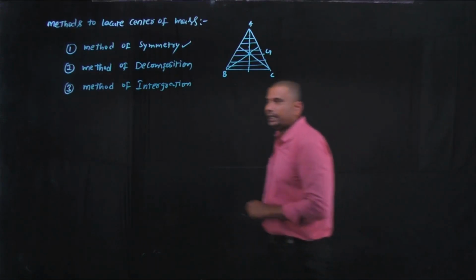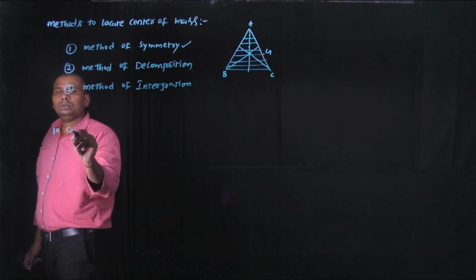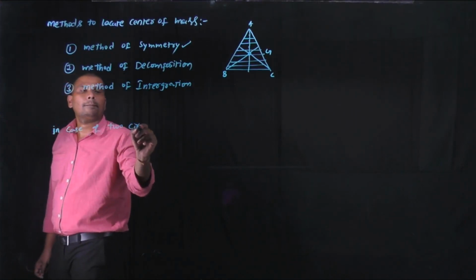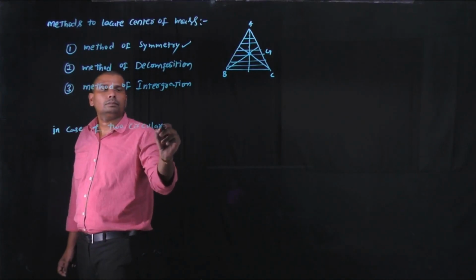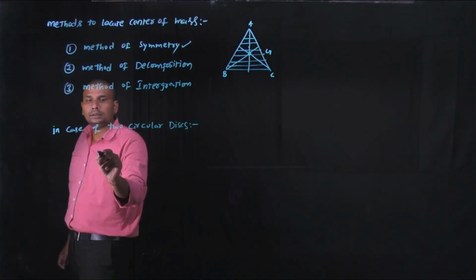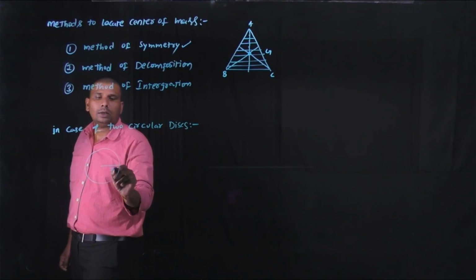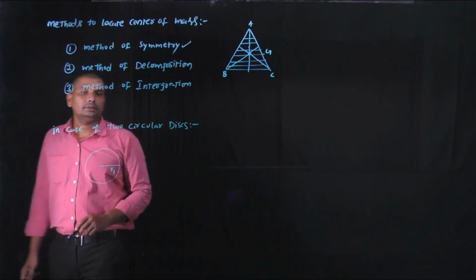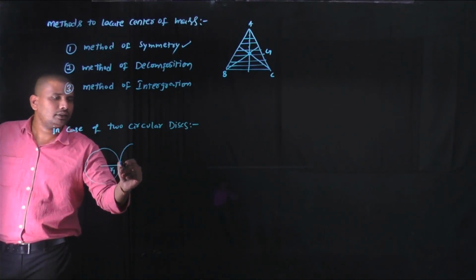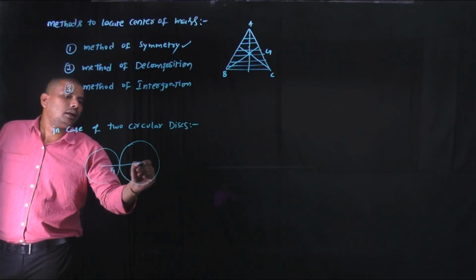In the case of two circular discs, let us consider the first disc of radius r1 and a second disc, which is in contact with the first one, having radius r2.